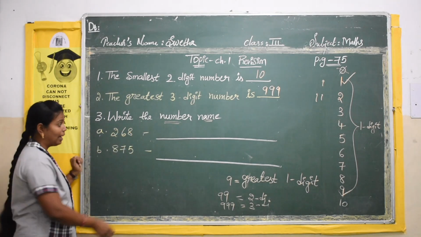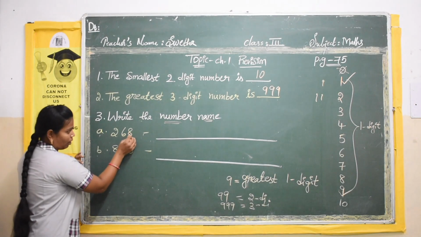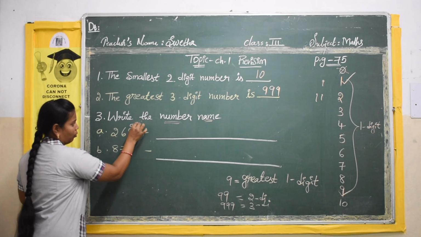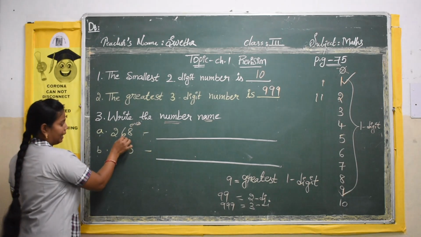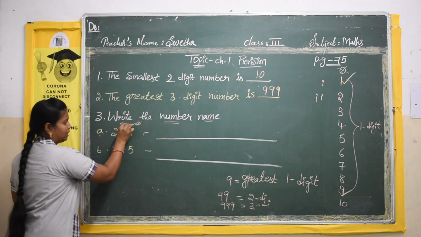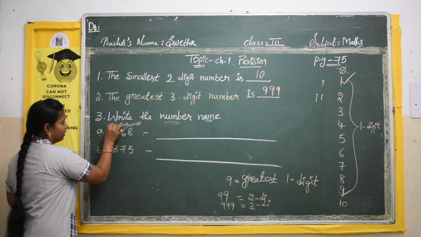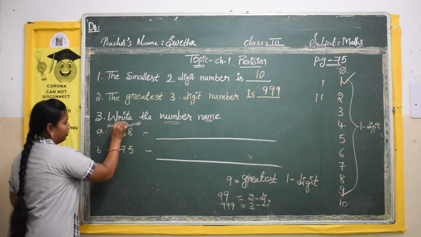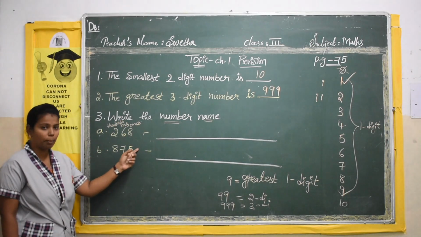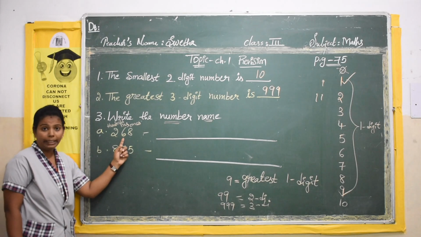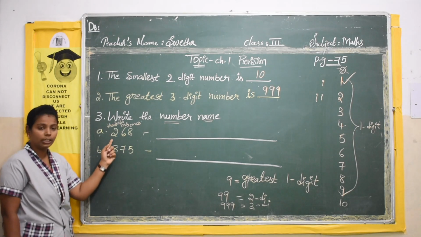So what are the place values? For this number you will say it as ones. Second digit is tens. Third digit hundreds. The place values of these numbers: last digit ones, middle digit tens, first digit hundreds.